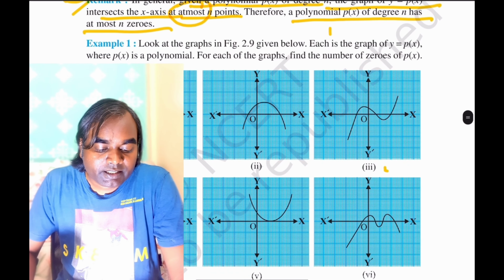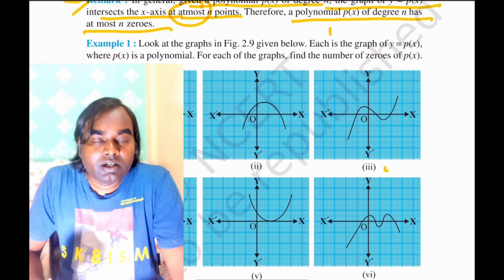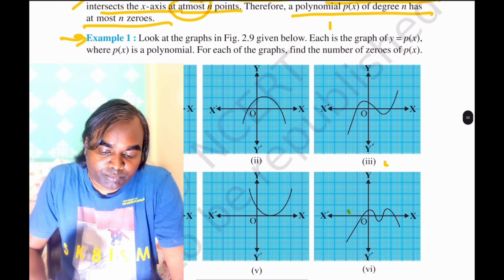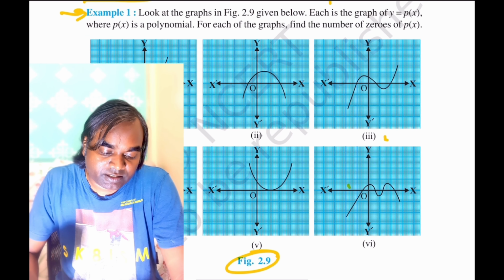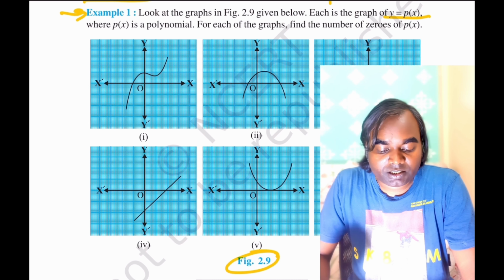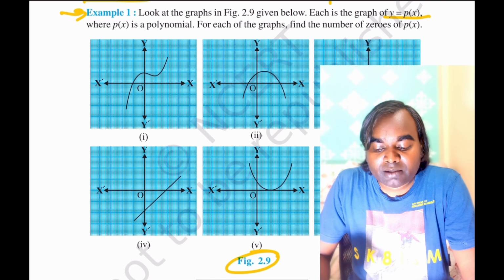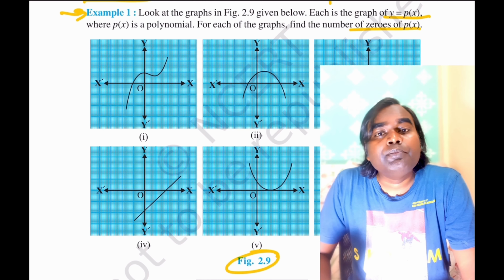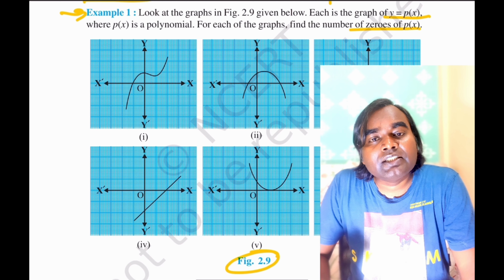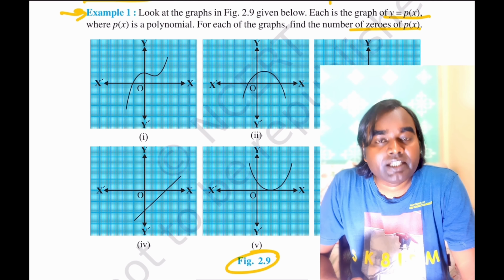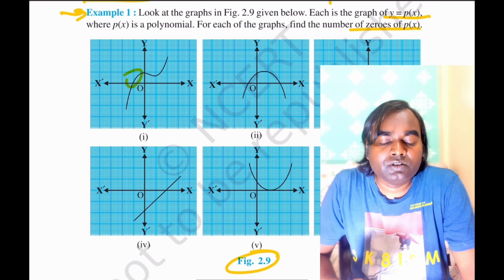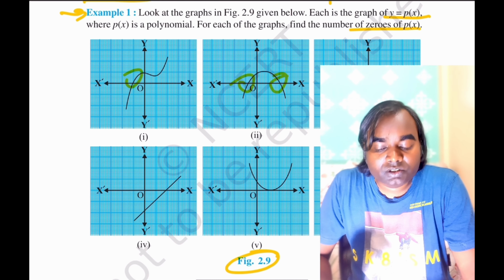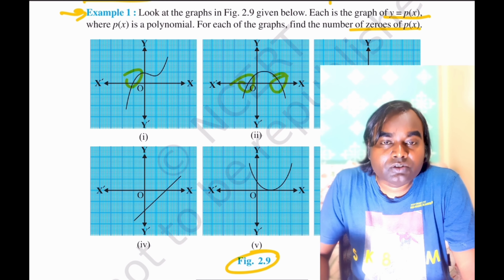So let us take example 1. Look at the graph, figure number 2.9. Below is the graph of y is equal to p(x), where p(x) is a polynomial. For each of the graphs, find the number of zeros. So very simple, you can find zeros easily. Finding the number of zeros means how many times the graph is intersecting the x-axis. Here you can say it is intersecting 1 time, so 1 zero. Here it is intersecting 2 times, so 2 zeros. Here it is intersecting 3 times, so 3 zeros.